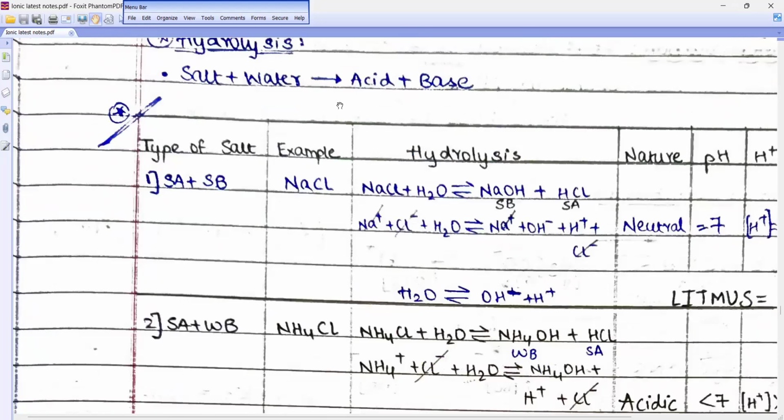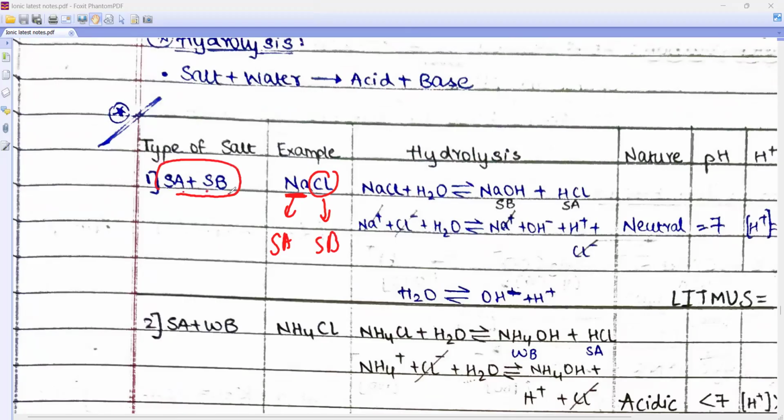Okay. Rhea, you tell me, beta, first of all, if I've written NaCl, what type of salt is it? Na is there or not? Yes. So it is a strong base. And chlorine, beta, it comes from HCl. So it is a strong acid. So NaCl is a salt of, when I write SA means strong acid, SB means strong base. So it is a salt of strong acid and strong base. Today only we did it, beta. If I take strong acid and strong base, my final solution will be what, beta? Neutral, right? Okay.